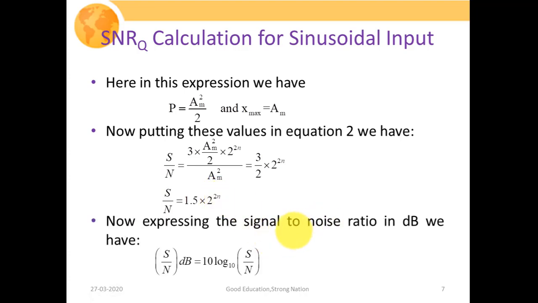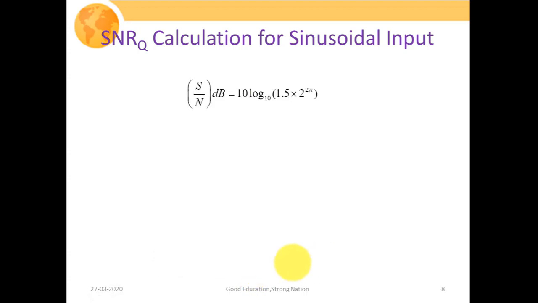So now the expression of the signal to noise ratio in dB would have been calculated as: signal to noise ratio in dB will be equal to 10 times log base 10 of the signal to noise ratio. This is the basic definition of representing any quantity in decibel. So signal to noise ratio in decibel will be equal to 10 times log base 10 of 1.5 times 2^(2n).